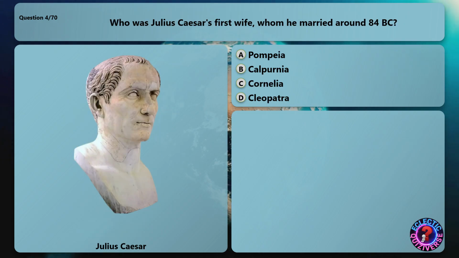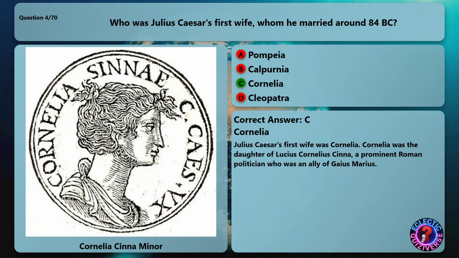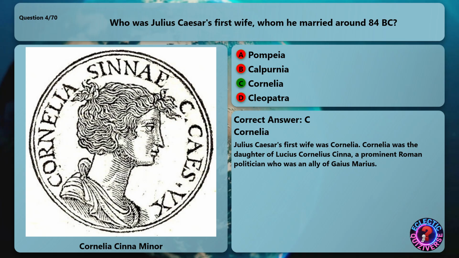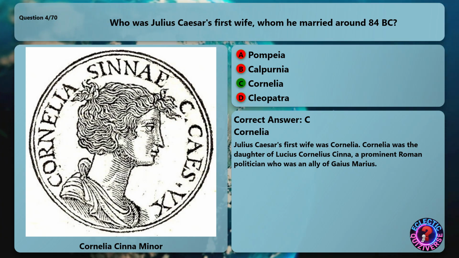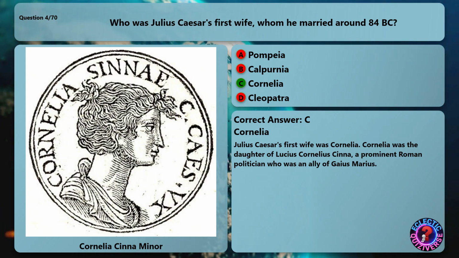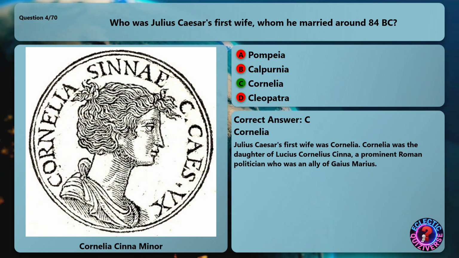Who was Julius Caesar's first wife, whom he married around 84 BC? The correct answer is Cornelia. Julius Caesar's first wife was Cornelia. Cornelia was the daughter of Lucius Cornelius Cinna, a prominent Roman politician who was an ally of Gaius Marius.